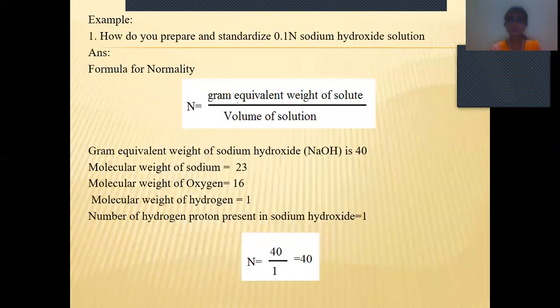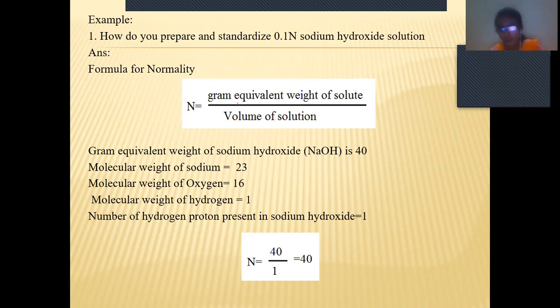For example, we have to prepare 0.1 normal sodium hydroxide. So 0.1 normal means how many grams of sodium hydroxide we have to take, that we don't know.